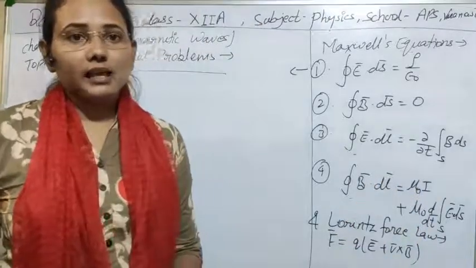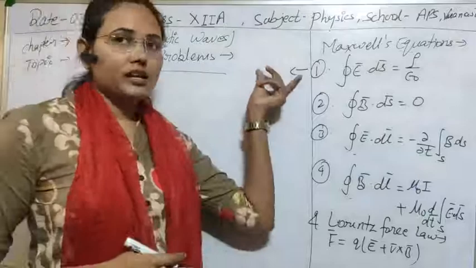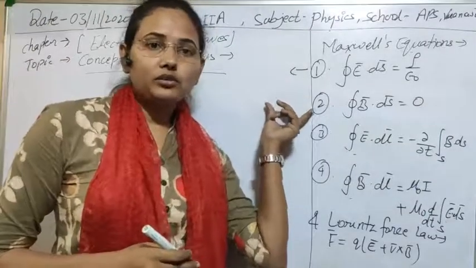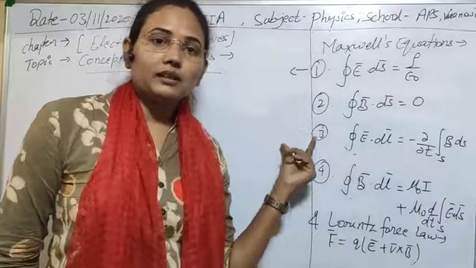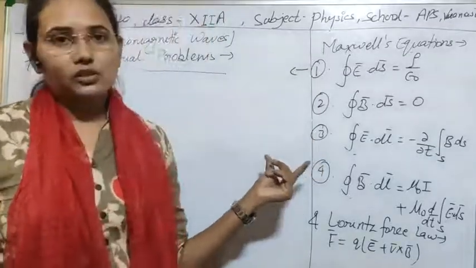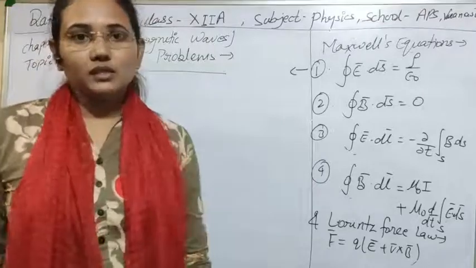So I think the names are clear to you. First is Gauss electrostatic law, second is Gauss magnetostatic law, third is Faraday law of electromagnetic induction, and fourth is modified Ampere's law. So the answer to the first question is clear to you.